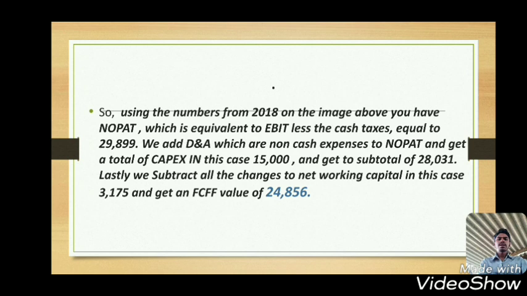We add depreciation and amortization, which are non-cash expenses, to net profit, and subtract capital expenditure, in this case 15,000, and get to a subtotal of 28,031.